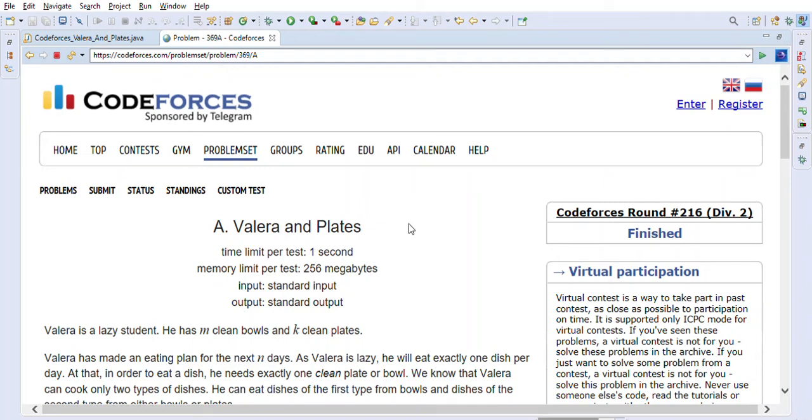Hi friends, welcome back. Today we are going to solve Codeforces problem Valera and plates.